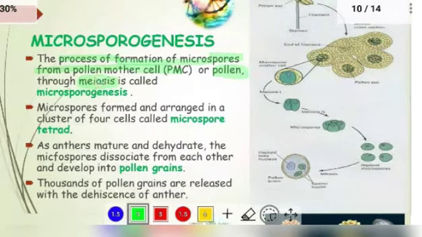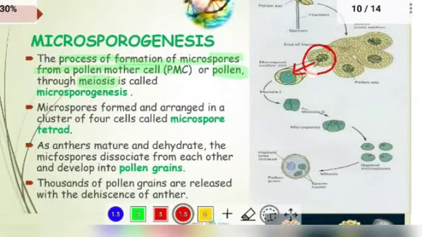Here you can observe that they are taking one cell, and it forms into 2 cells, the pollen mother cell dividing by meiosis 1. This meiosis and mitosis you have already studied in the first video.